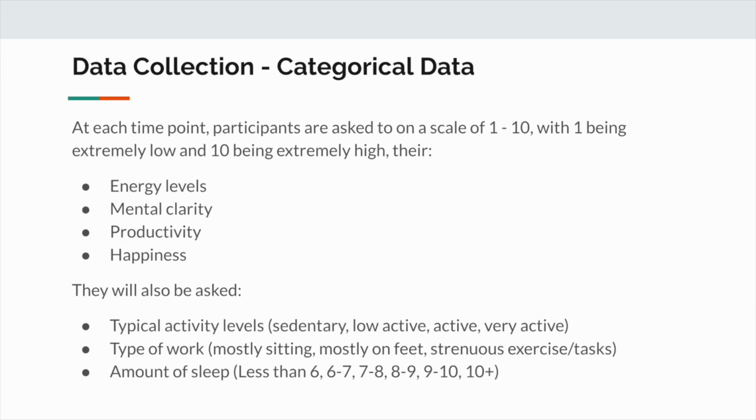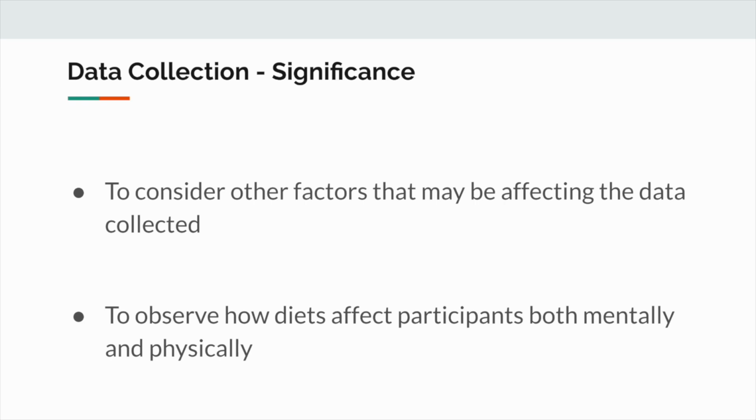The categorical data will also be collected by asking the participants to complete a self-assessed survey, in which they'll be asked a variety of questions including their activity levels, sleep, and mental well-being. The significance of this questionnaire allows the study to consider other factors that may be affecting the data collected, such as exercise levels, as well as to observe how diet affects participants both mentally and physically. This may allow for future recommendations to individuals diagnosed with metabolic syndrome if the study produces positive results.